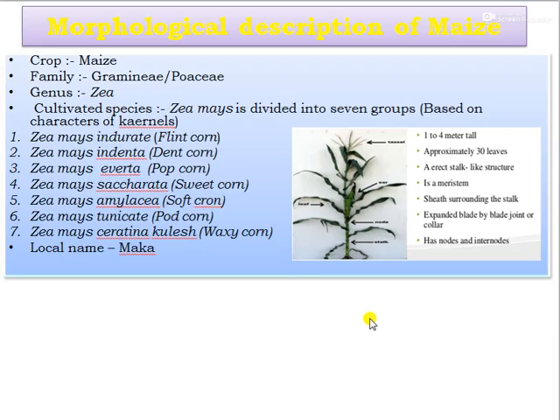Next one, the morphology description of maize. Maize belongs to family Gramineae or Poaceae, and the genus, that is Zea, and the cultivated species of Zea, that is Zea mays, is divided into 7 groups based on the character of the kernel.